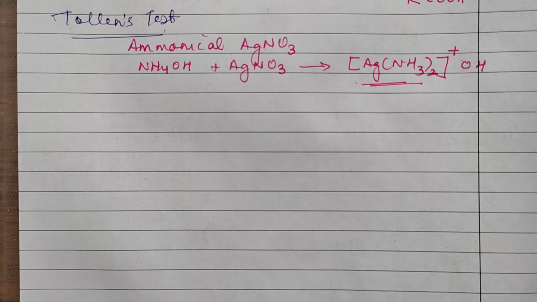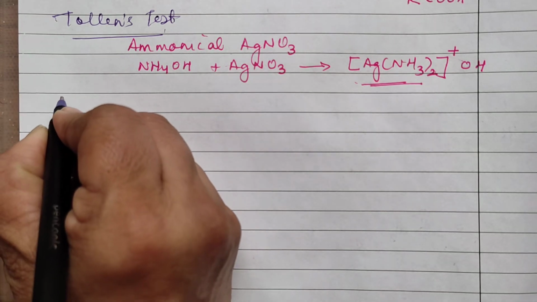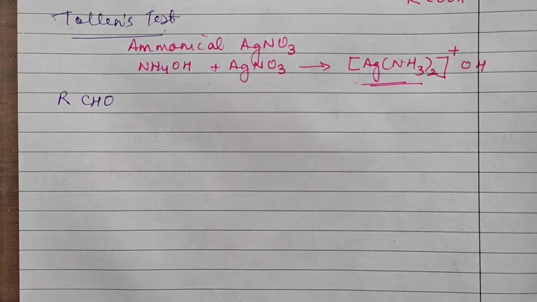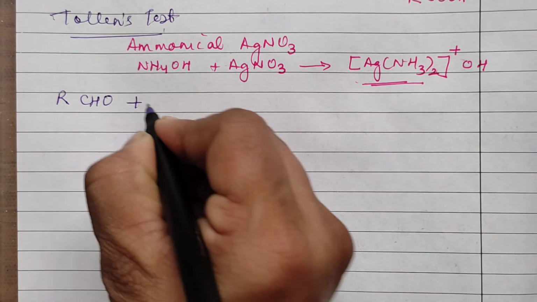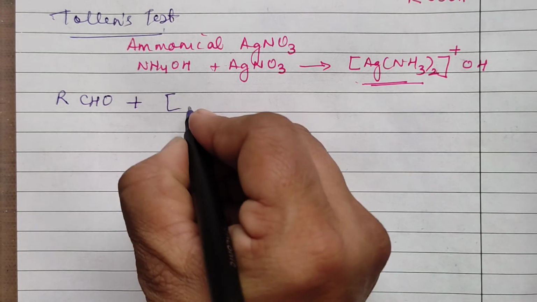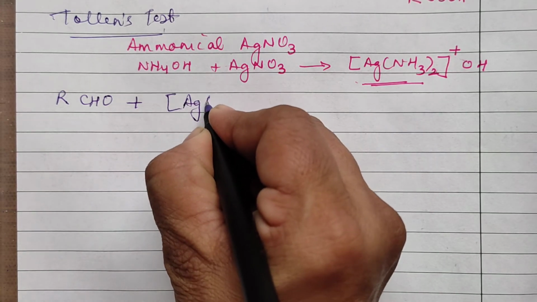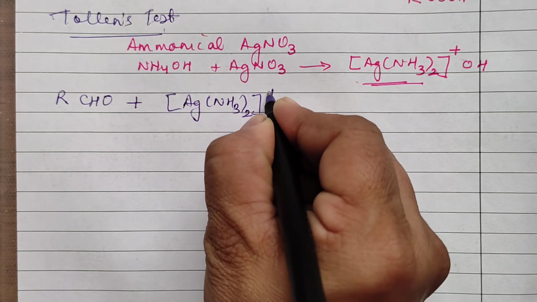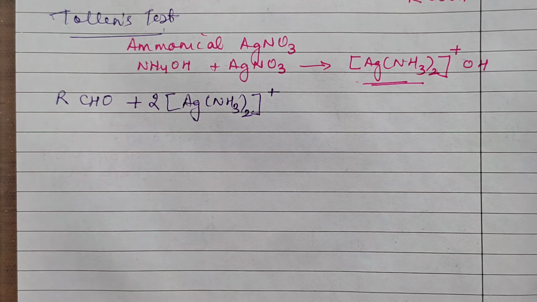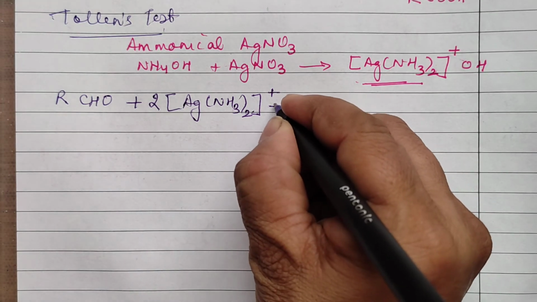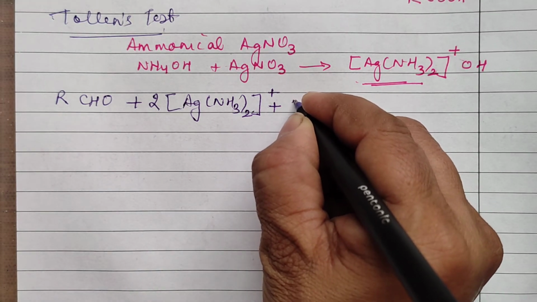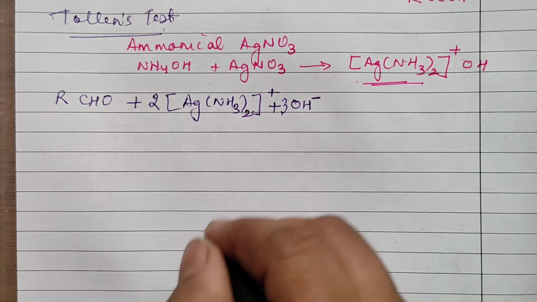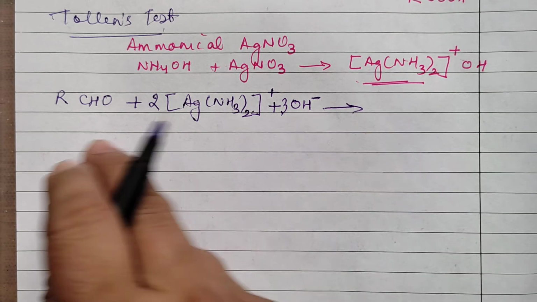Now what exactly happens in the equation is, we take an aldehyde, say RCHO. Learn systematically, then it is not at all difficult. This is treated with the Tollens reagent, which has formed [Ag(NH3)2]+. You'll write plus. When you balance it, children, you'll get this as 2. And the reaction is in the presence of basic medium. We have already added ammonia solution, right? So this is 3 when you balance it. And this is the equation-writing part.